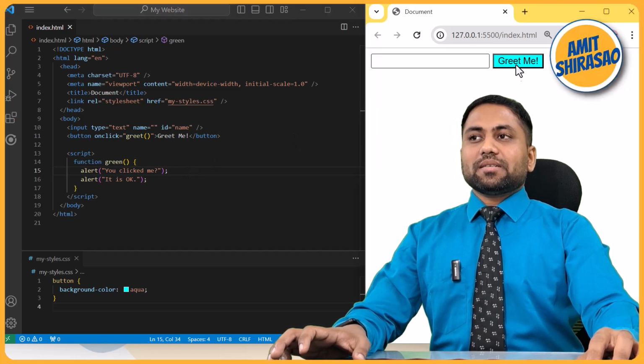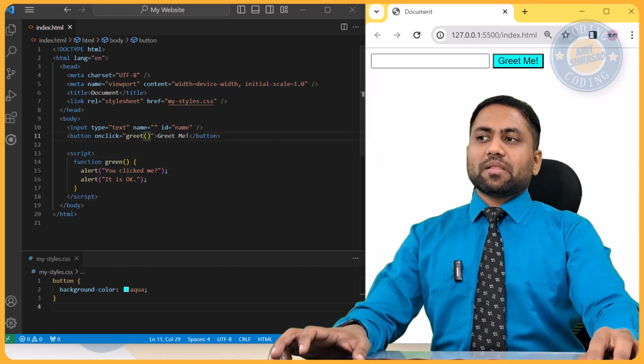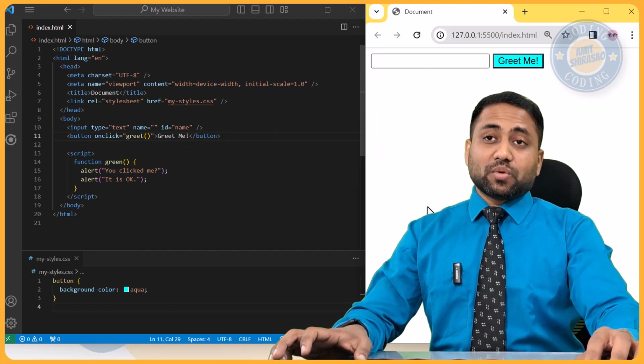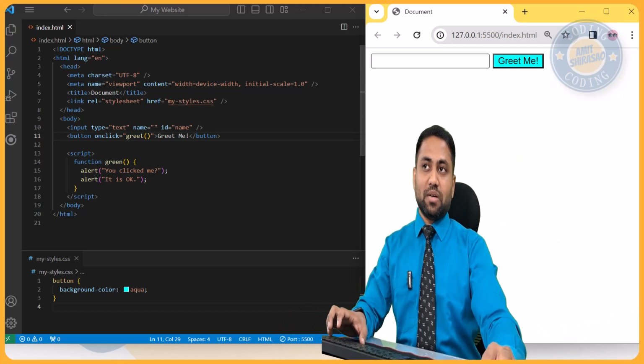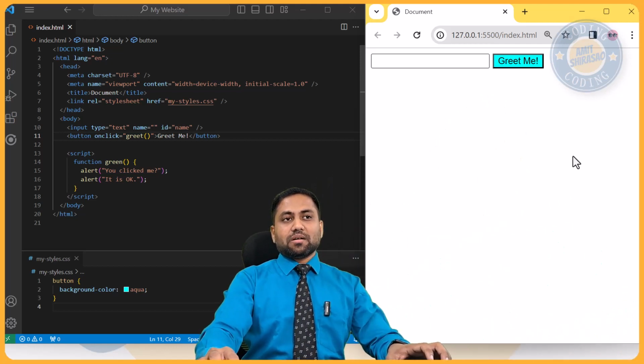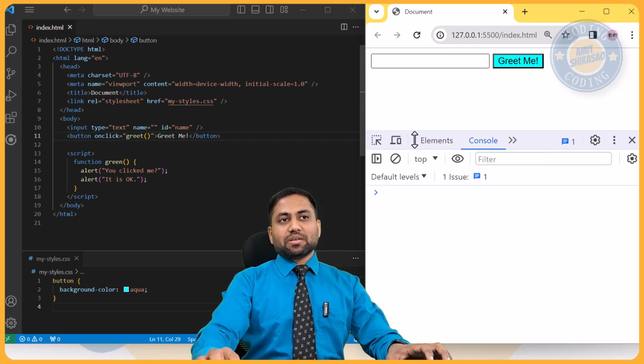Now let me click it. So what happens? Oh, nothing is happening. Script is there, function is there, everything is there. I think it should happen. Now if I want to debug it, that what is going wrong, then I'll always click on F12. See, let the focus be on this Chrome, and just press F12. So it opens the developer console.